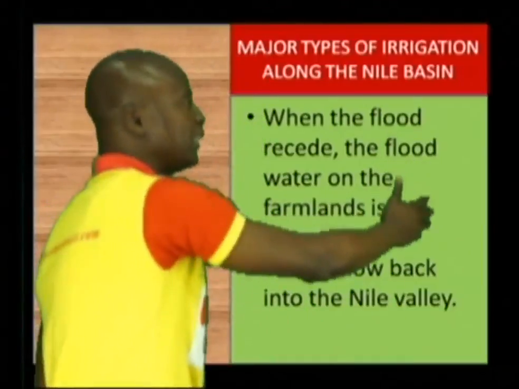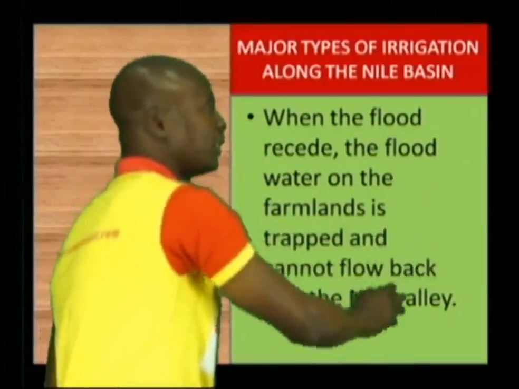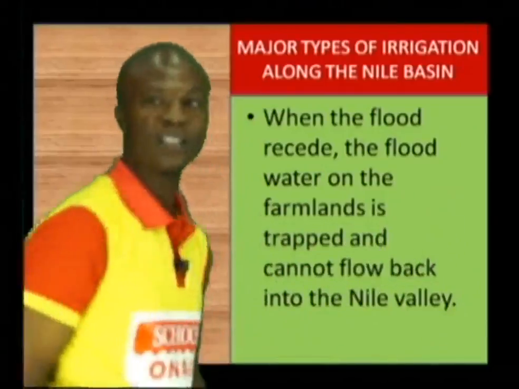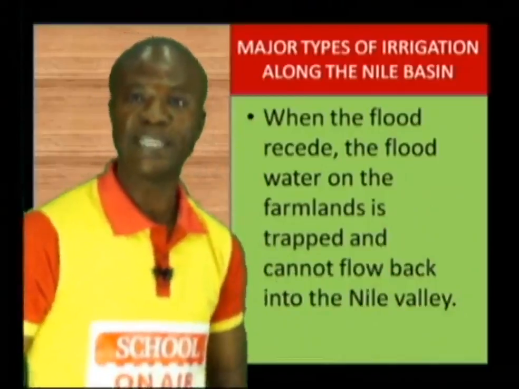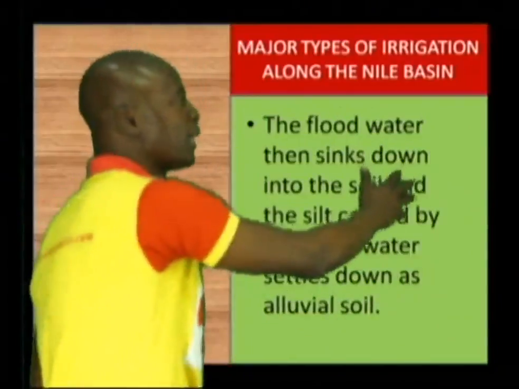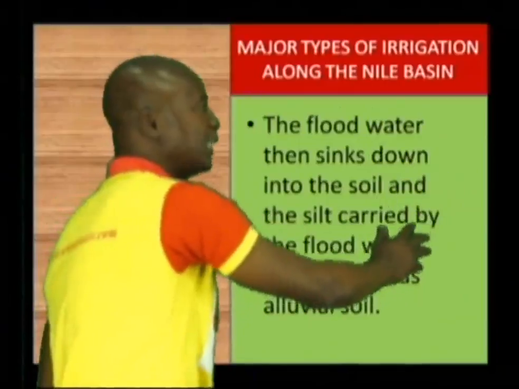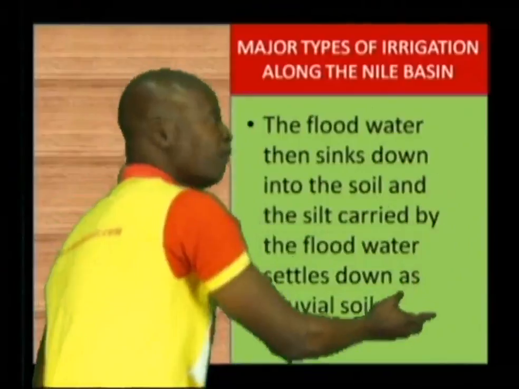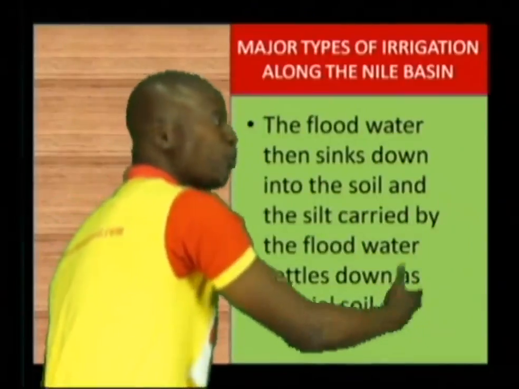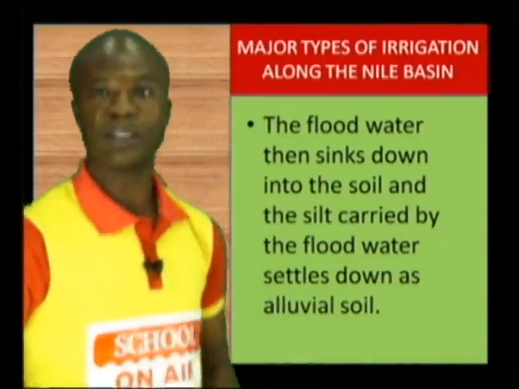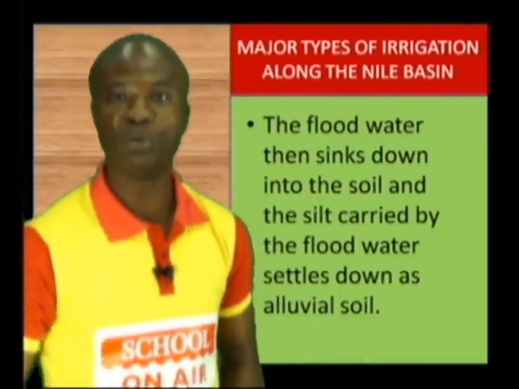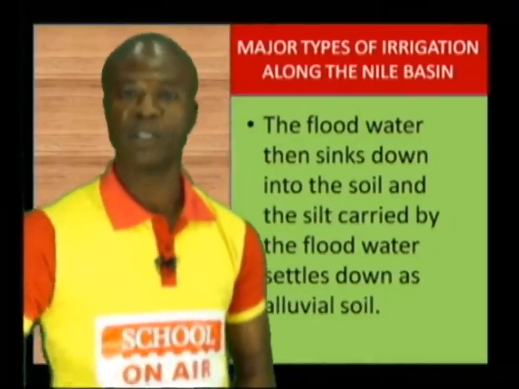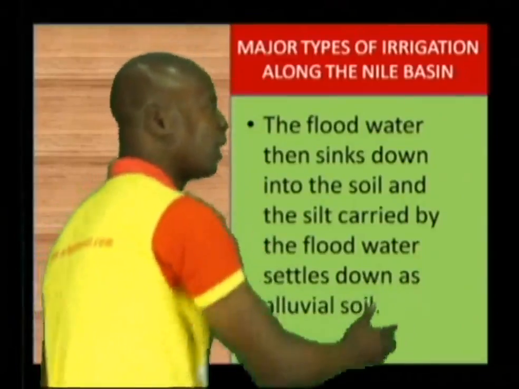When the flood recedes, the water on the farmland is trapped and cannot flow back into the Nile Valley. That is some of the irrigation water they use in the Nile Basin. The flooded water then sinks down into the soil, and the seeds carried by the flood water settle down as alluvial soil. So farmers use this alluvial soil to plant different types of crops. They plant sugarcane, vegetables, tobacco, cotton, different types of crops, on this alluvial soil.